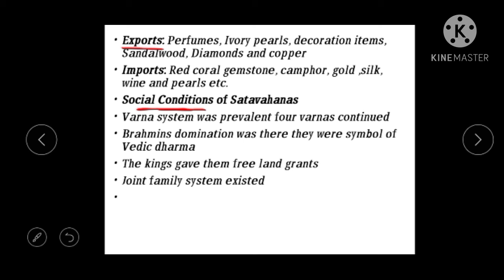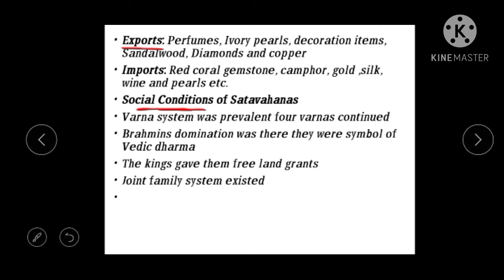And we see some joint family system was prevalent or existed. Nowadays the family consists only of father, mother, brother and sister, or sometimes only one son or one daughter, that's enough.